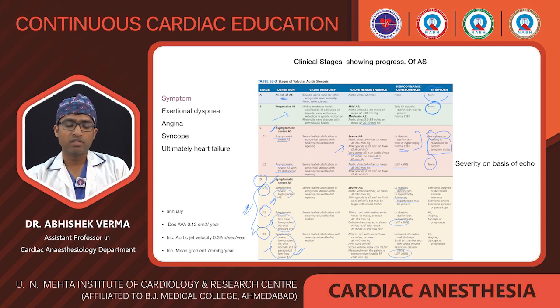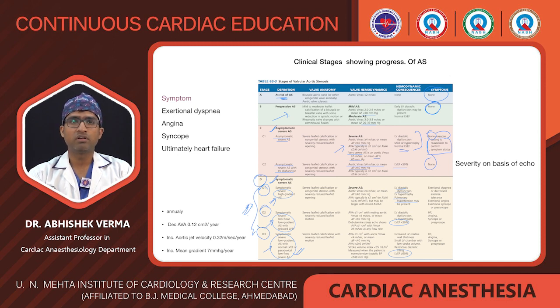And we know annually there is a decrease in the aortic valve area by 0.12 centimeter square per year, an increase in aortic jet velocity of 0.32 meter per second per year, and an increase in the mean gradient of approximately 5 mmHg per year. So in these clinical stages of aortic valvular stenosis, stage A means the patient is at risk of aortic stenosis and has no symptoms. There is no hemodynamic consequence and there is no symptom in this. And in the progression of aortic stenosis, symptoms are also not there.